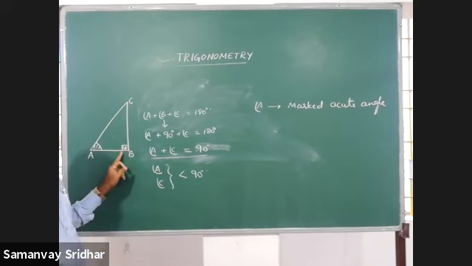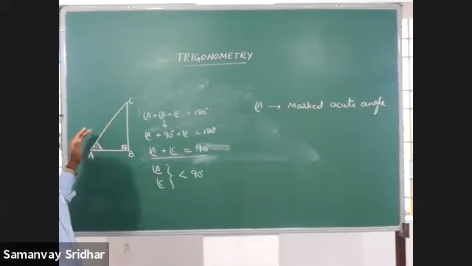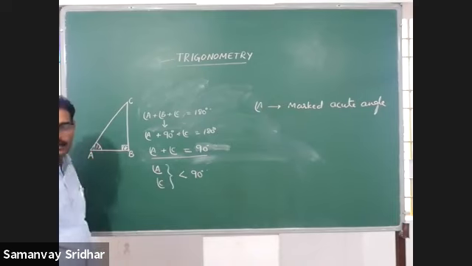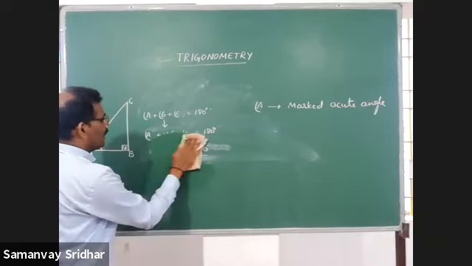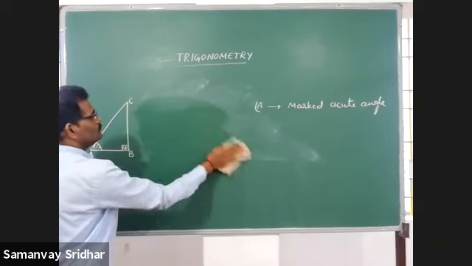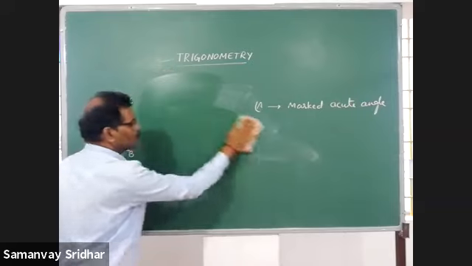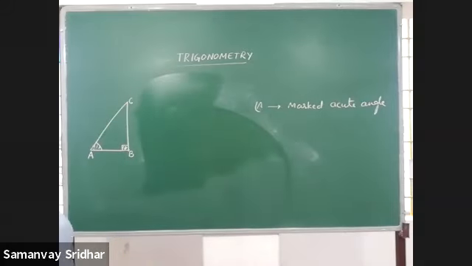Angle B is 90 degrees. Angle A and angle C are acute angles. In that, I marked angle A. So therefore, angle A is called marked acute angle. With respect to that, now we have to name the sides of this triangle.